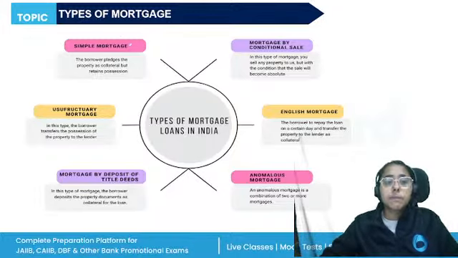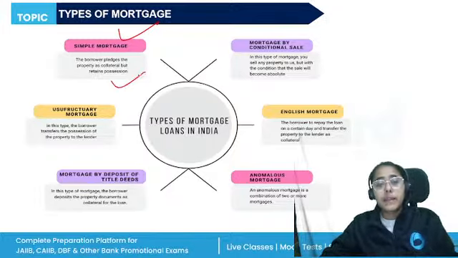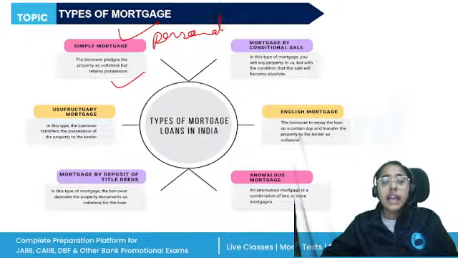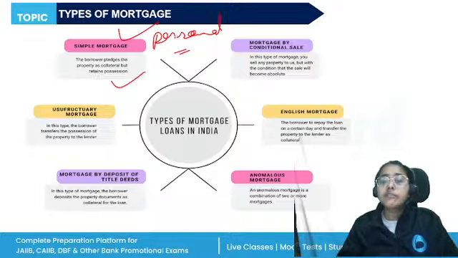We know about the simple mortgage, in which the borrower pledges the property as collateral but retains the possession without delivering the possession of the mortgage property. The mortgager binds himself personally. So there is a personal liability on the mortgager, that in the event of his failing to pay according to the contract, the mortgagee will then have the right to cause the mortgage property to be sold. Right? So he is personally bound to the mortgage money.